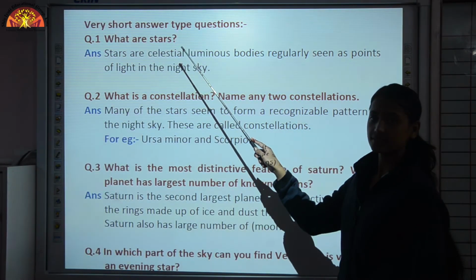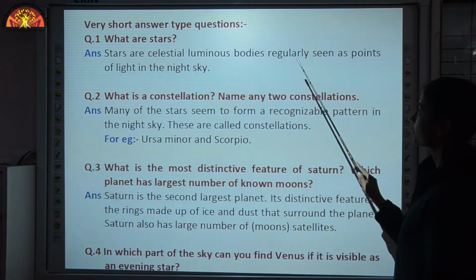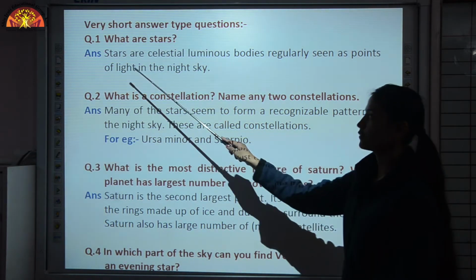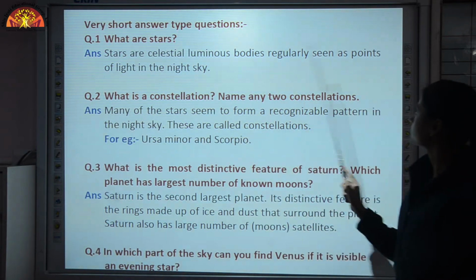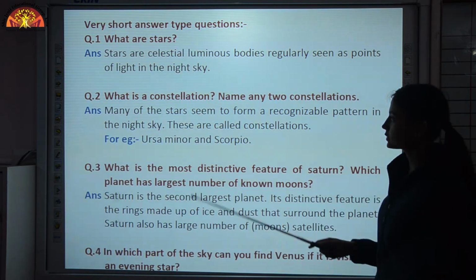What are stars? Simple one. Stars are celestial luminous bodies regularly seen as points of light in the night sky. Why are they seen as points? Only because they are far away from the earth.